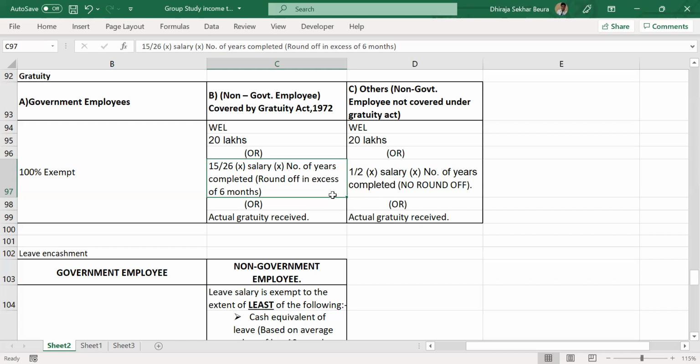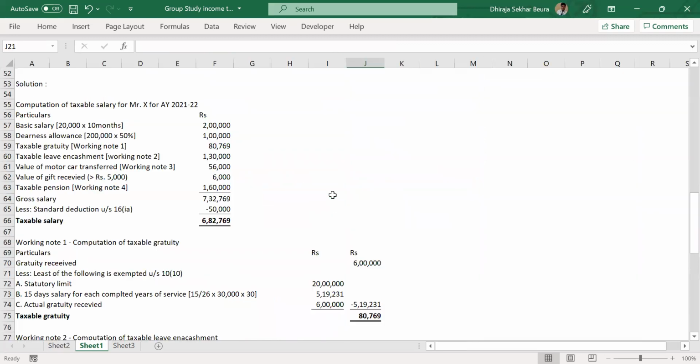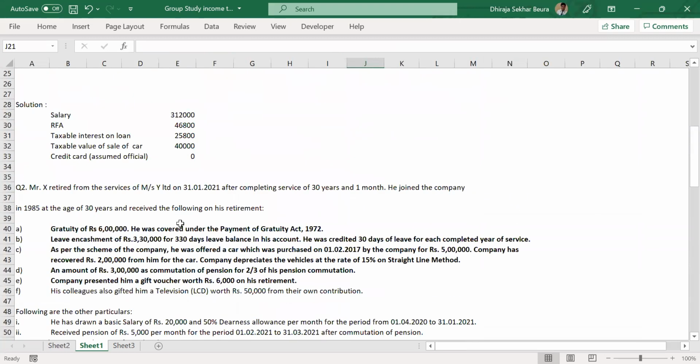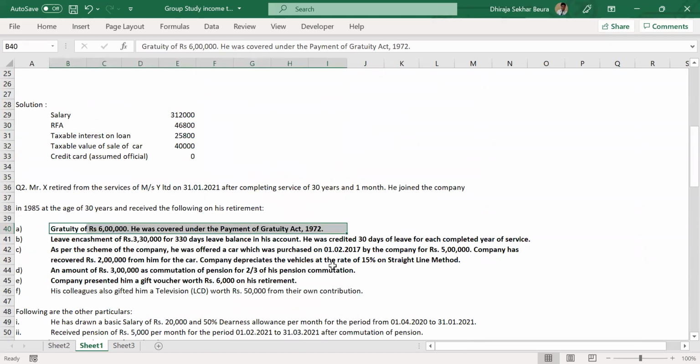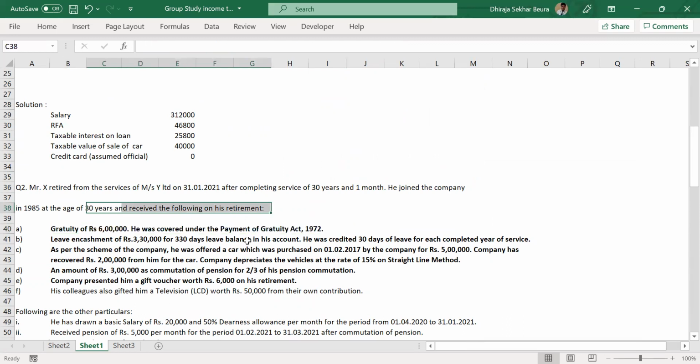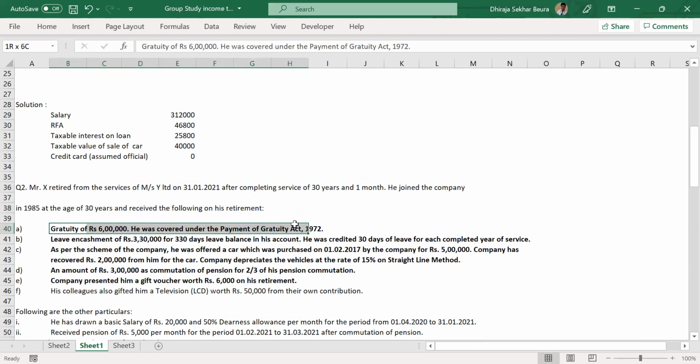So hope that clarified things. Very quickly going to the question. There is a question, and forget about the rest of the question. Just read this line: gratuity of 6 lakh. What is this? So he has received these amounts in this year, and gratuity of 6 lakhs he has received.